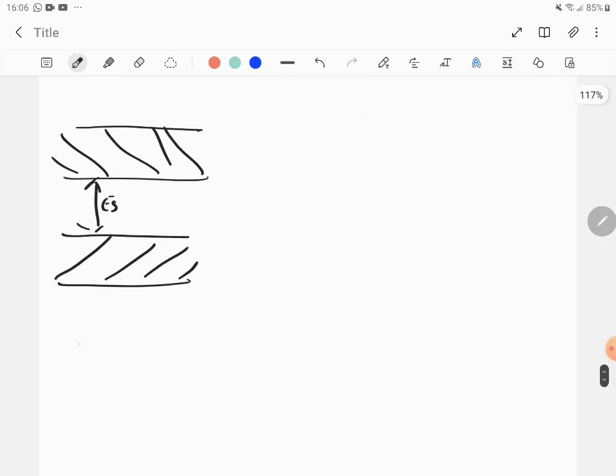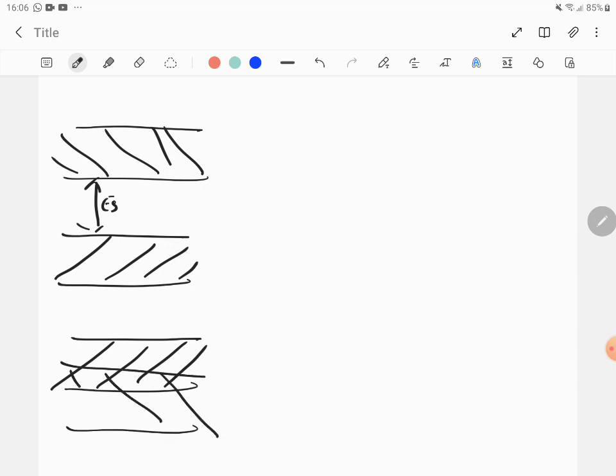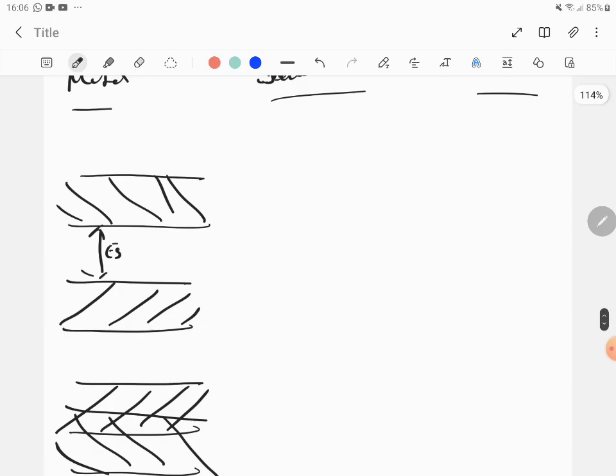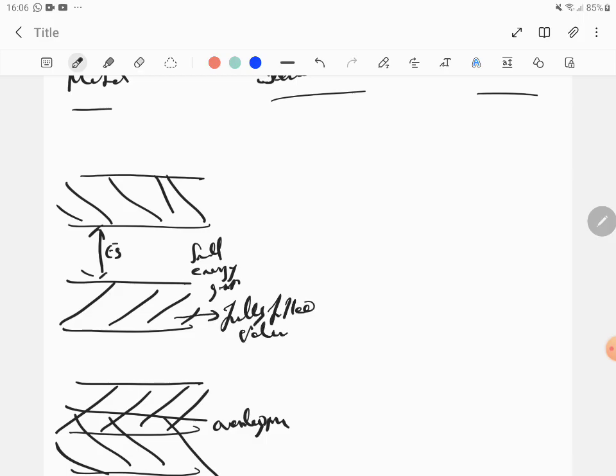It can also be overlapping. This will be the valence band, and this can be the conduction band. Can you see both of them for metals? For a metal, it can be with a smaller energy gap, or it can be overlapping. Are you clear? So in this, it's a metal, so you can say fully filled valence band, and you can say partially filled.